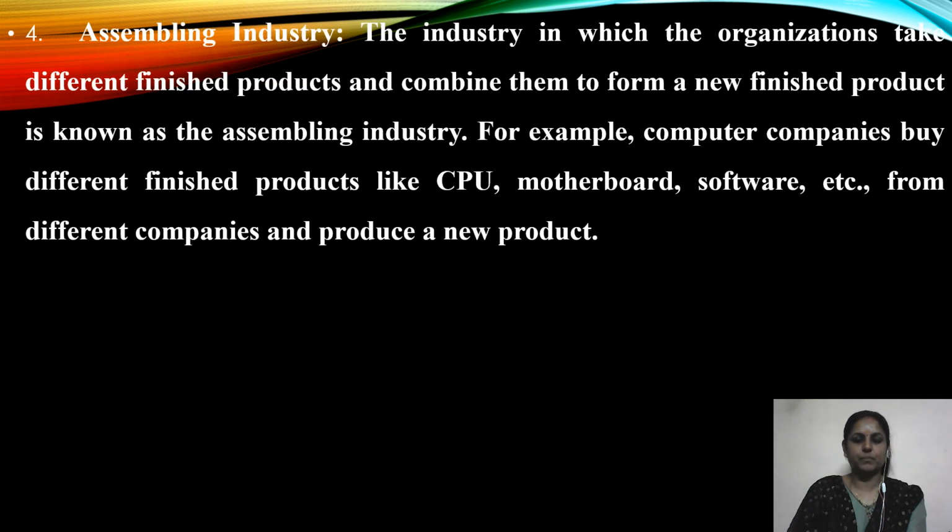Assembling industry. The industry in which the organizations take different finished products and combine them to form a new finished product is known as the assembling industry. For example, computer companies buy different finished products like CPU, motherboard, software, etc. from different companies and produce a new product.